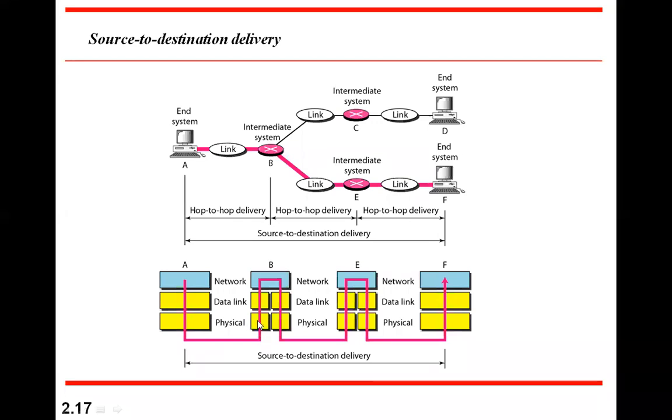Then this destination is removed, and the network layer's original address remains there, and similarly on the output side of the network layer. Then comes the data link layer. Here it adds its address as the source and the next hop as the destination. Then it forwards to the physical layer, which does the same thing and hands over. The same thing repeats. That's why from the network layer and above, this is source to destination delivery. The network layer takes care of delivery from the source to the final destination. This is the function of the network layer.